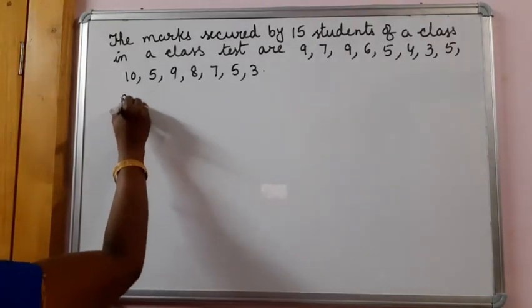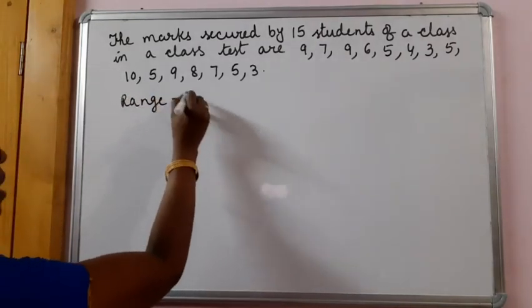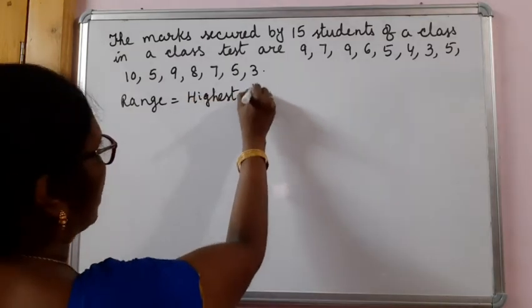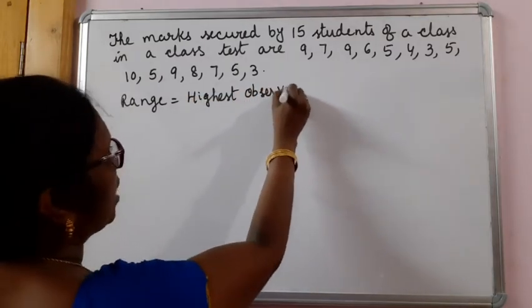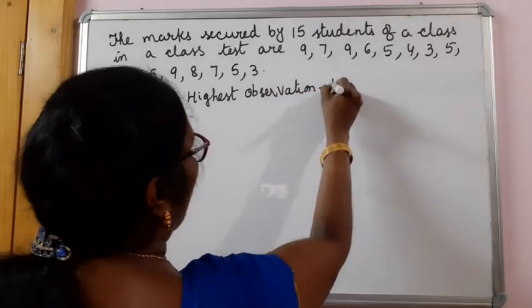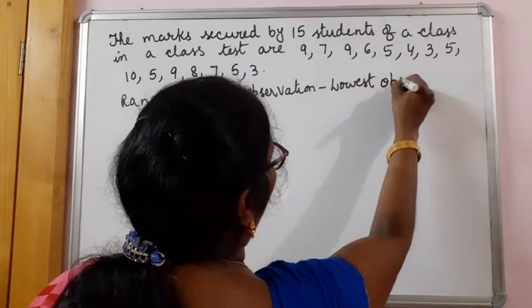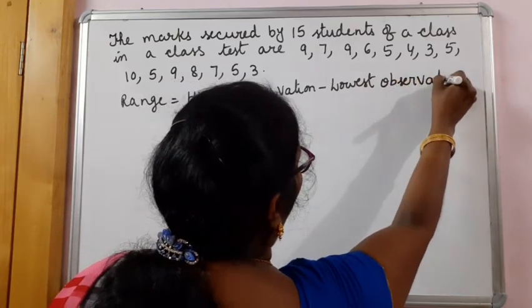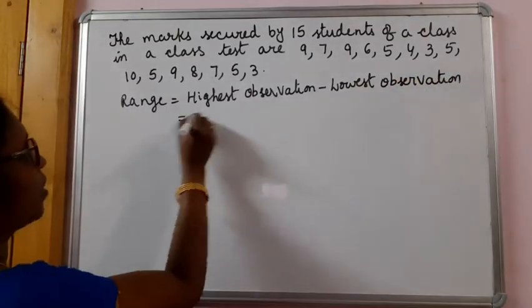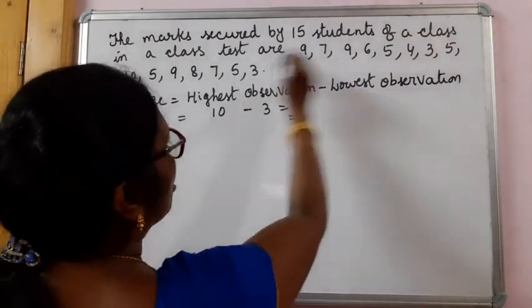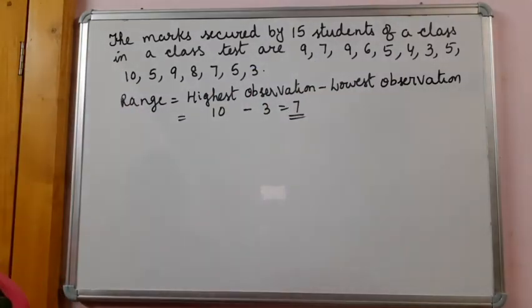Highest observation minus lowest observation is the range of the data. That is 10 minus 3, which is 7. So the range of this data is 7.